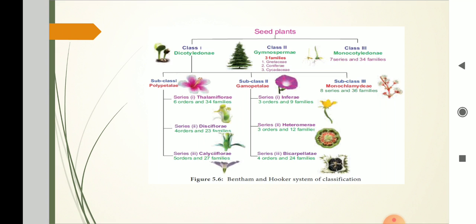First subclass was Polypetalae. Polypetalae, petals free. It was again divided into 3 series. First series, Thalamiflorae. Thalamiflorae, stamens hypogynous, usually many, disc absent. It was considered of 6 cohorts. Cohorts, now it is called as orders, and 34 orders, which is now called as families.